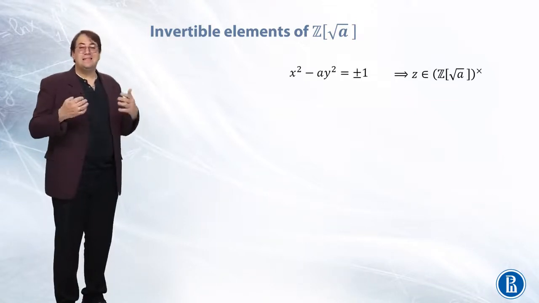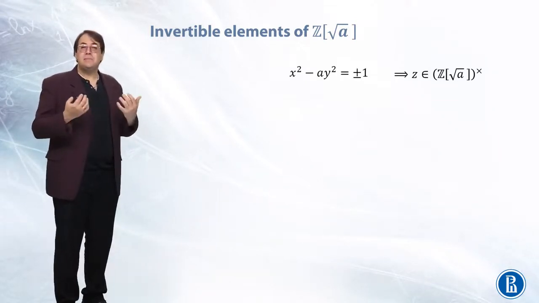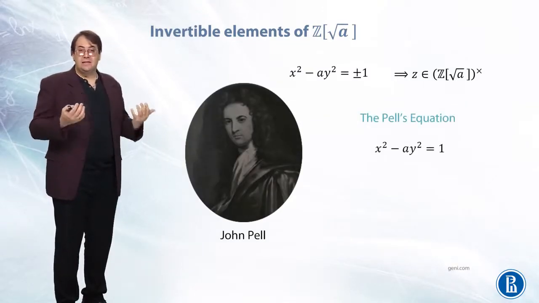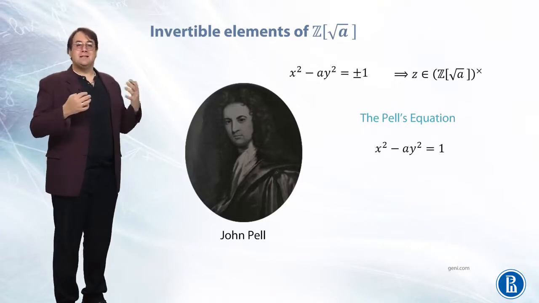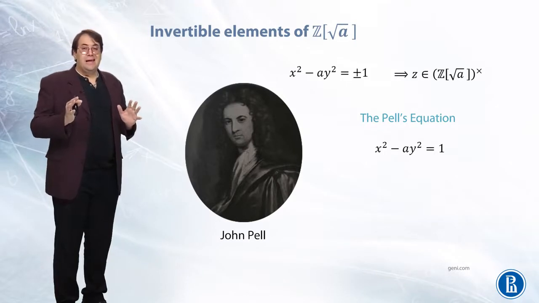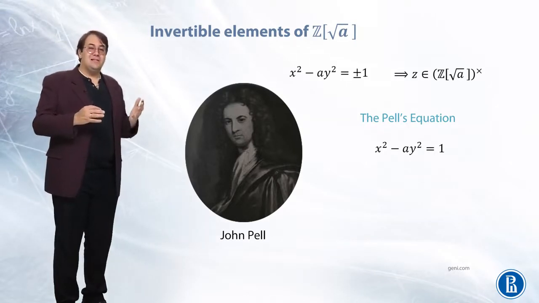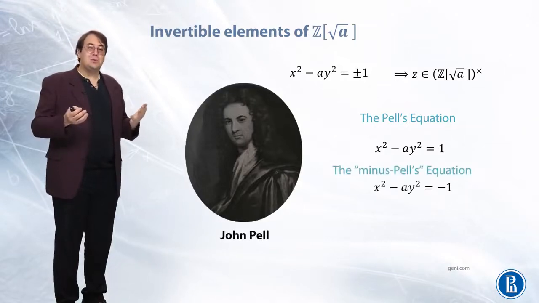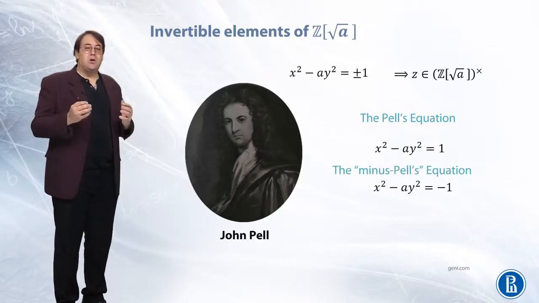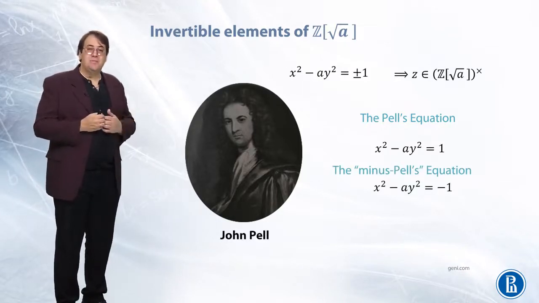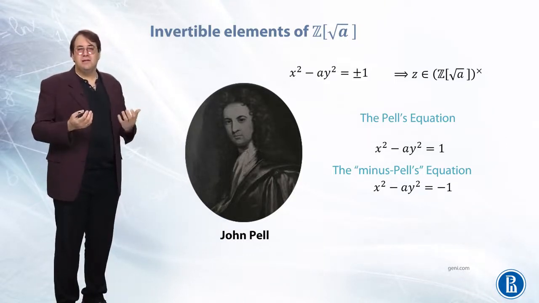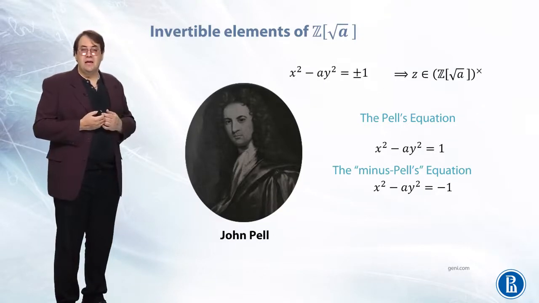Well, this leads us to a very famous equation called Pell's equation. It is an equation where x squared minus a y squared is equal to 1, not minus 1. And if x squared minus a y squared is equal to minus 1, then it is something jokingly called the minus Pell's equation, and is also interesting, but not as interesting as Pell's equation itself.